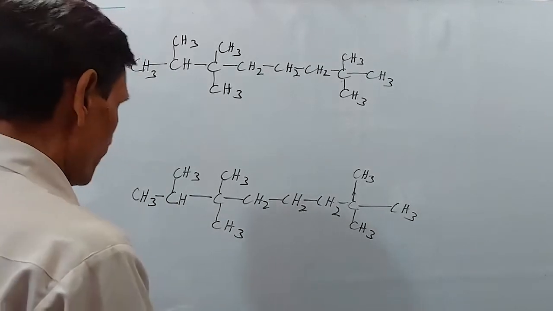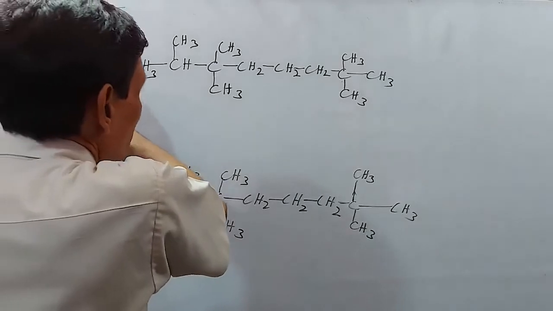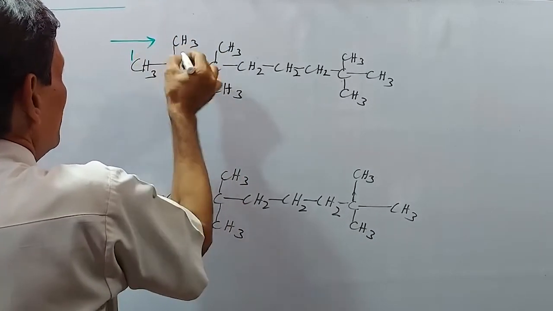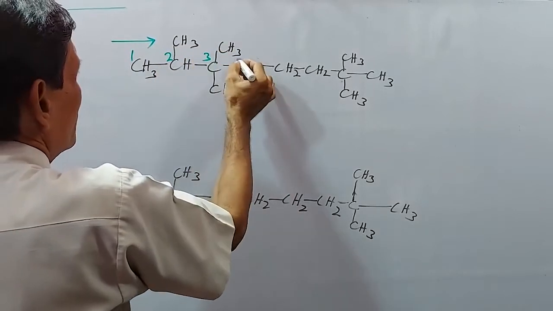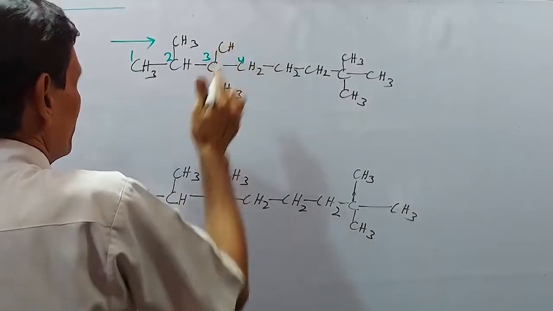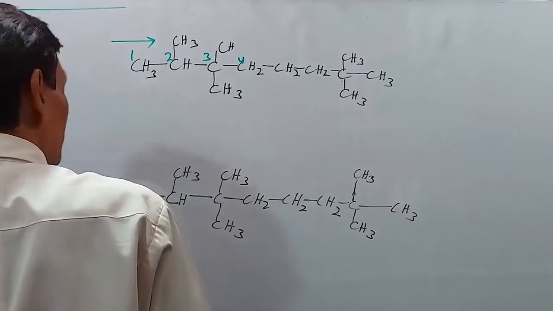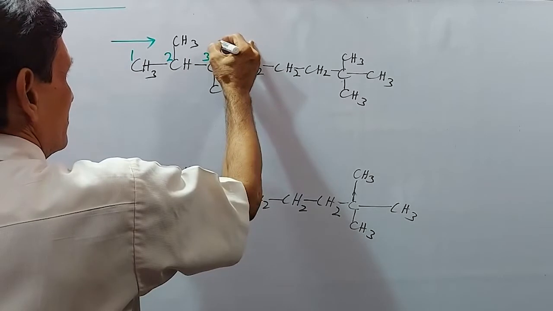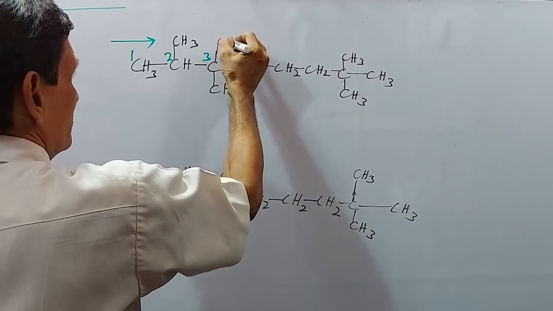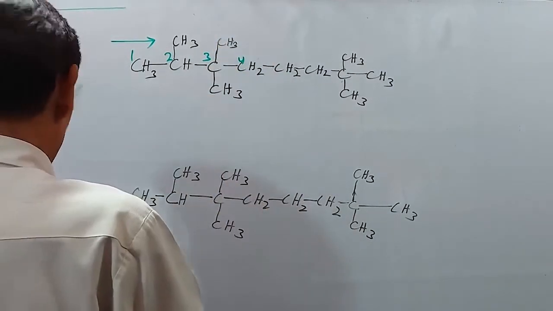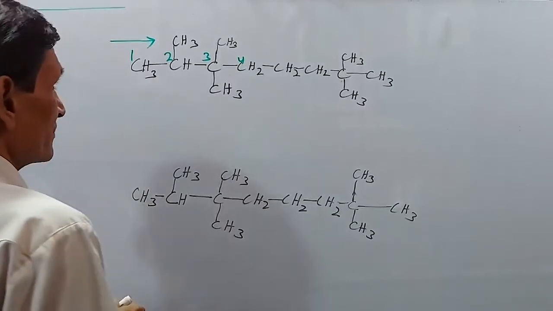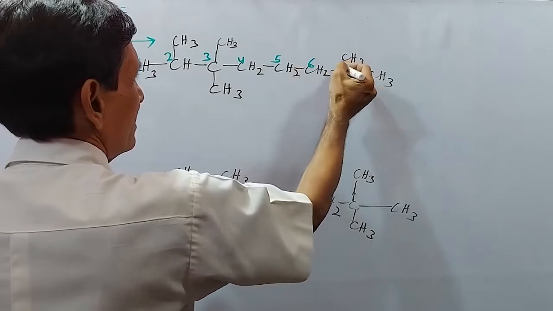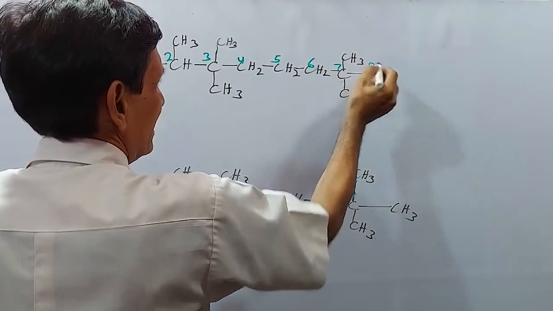First, let us start numbering from this side: 1 2 3 4 5 6 7 8.